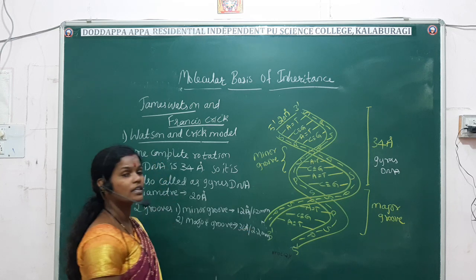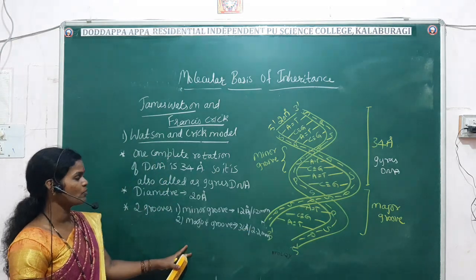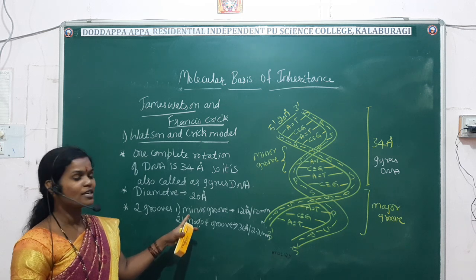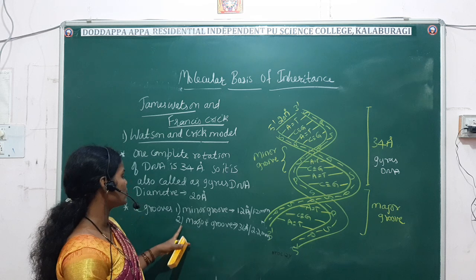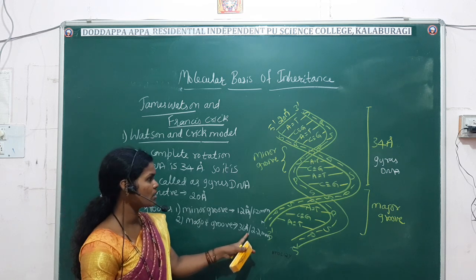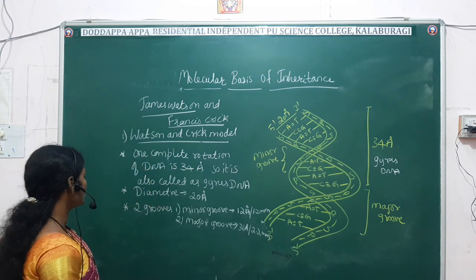Okay, or we can say it is 36 angstrom. So the minor groove measures about 12 angstrom or 1.2 nm. The major groove measures about 36 angstrom or 2.2 nm.